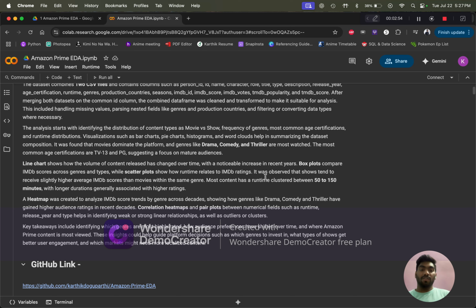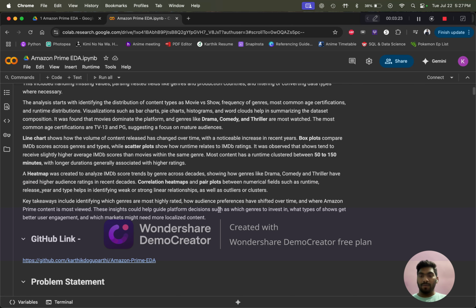It is observed that IMDb ratings are higher for movies compared to shows, and most show runtimes are around 50 to 150 minutes, and the longer durations are generally assigned to higher IMDb ratings. There is also a heat map, a correlation map, and pair plots.